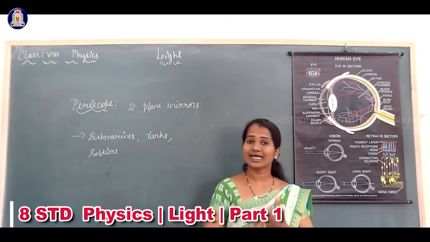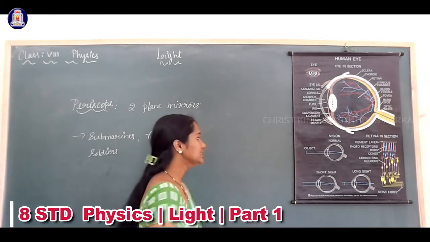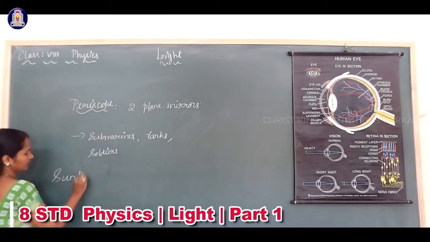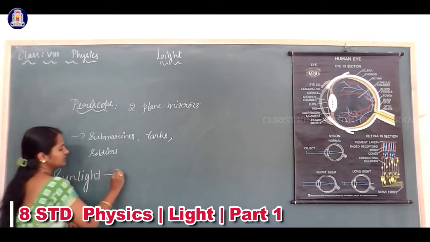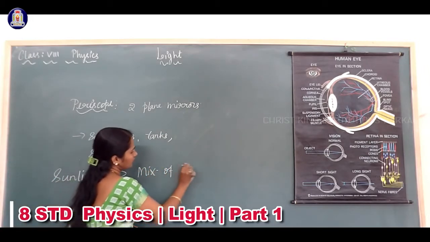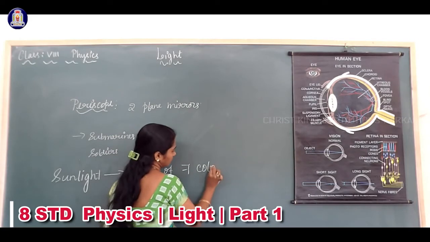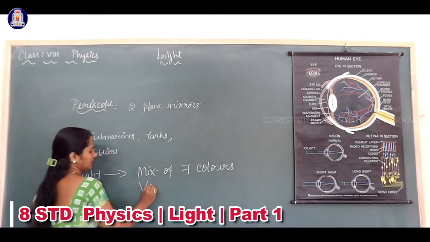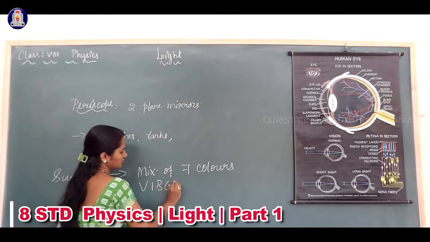Sunlight is a mixture of 7 colors. Which are those 7 colors? We can write them as VIBGYOR.